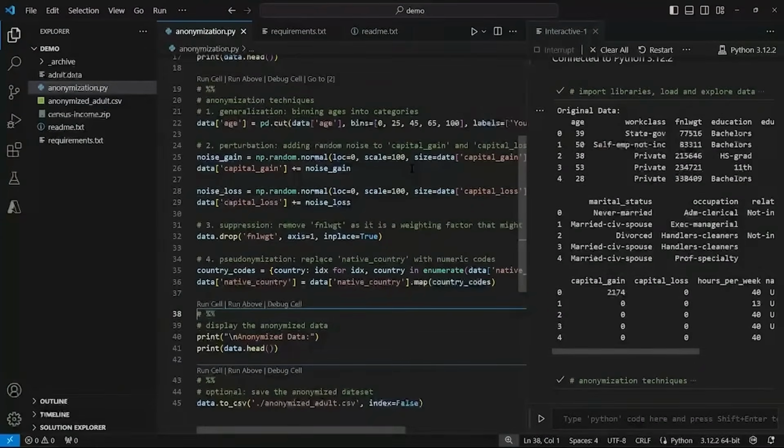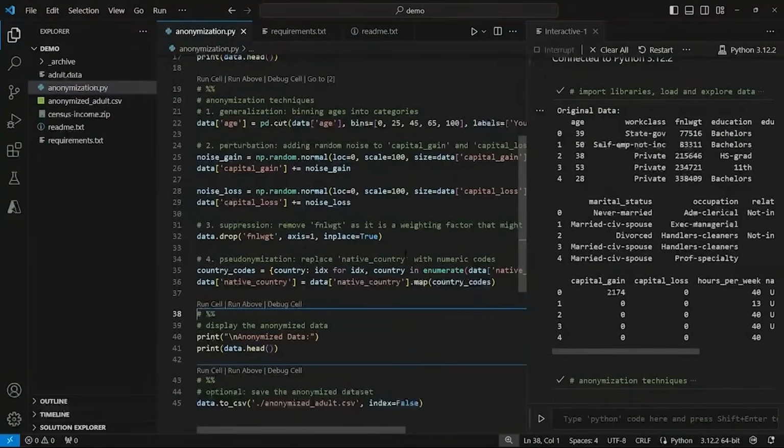Okay, next, starting on line 31. Suppression involves removing information that's not necessary or is too risky to include. This can be either the removal of entire records or the removal of specific attributes from the dataset altogether. By dropping the final weight column, which represents weights for the survey data, we're eliminating an attribute that may not be necessary for our analysis and could pose additional privacy concerns.